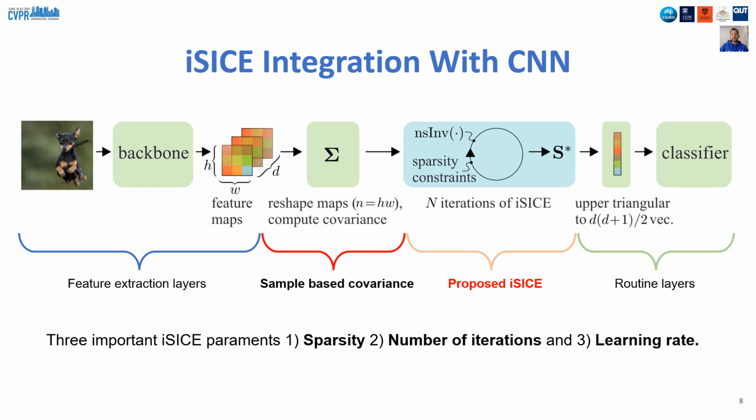Since SICE is a symmetric positive definite matrix, we only use its upper triangular entries in the routine layers, such as the softmax layer. iSICE has three hyperparameters, namely sparsity, number of iterations, and learning rate. While iSICE is robust to these hyperparameters, for better performance, optimal selection of these hyperparameters is important. We give a detailed discussion on this in our paper.